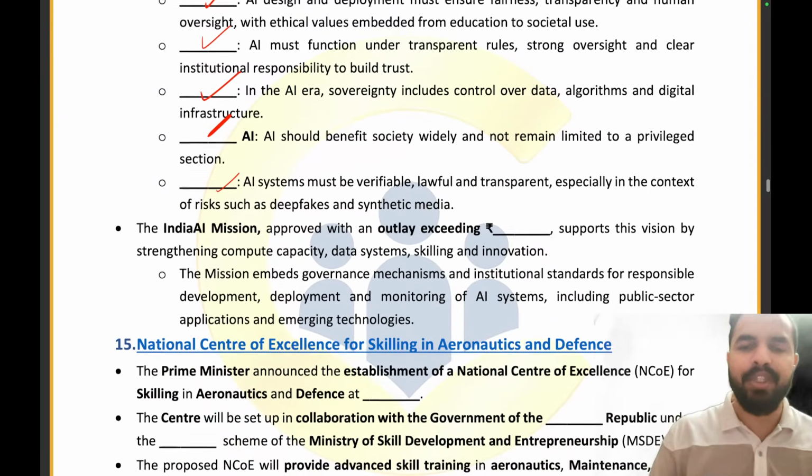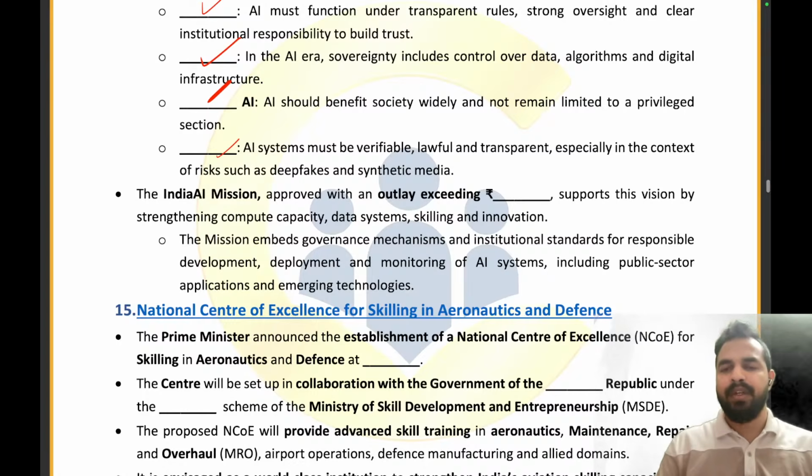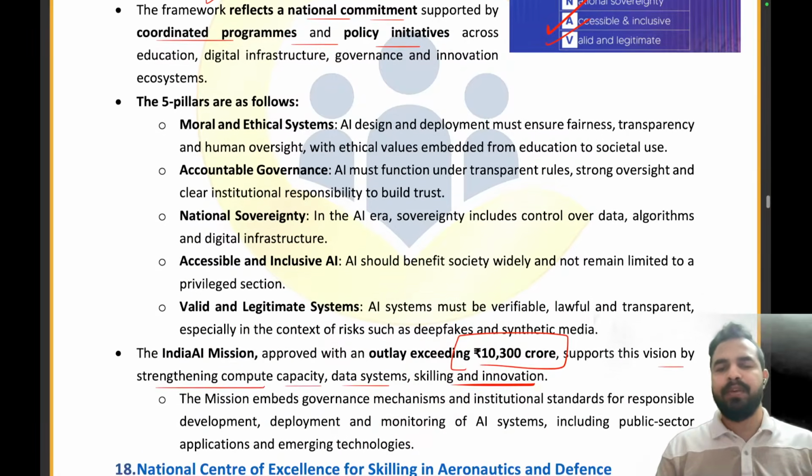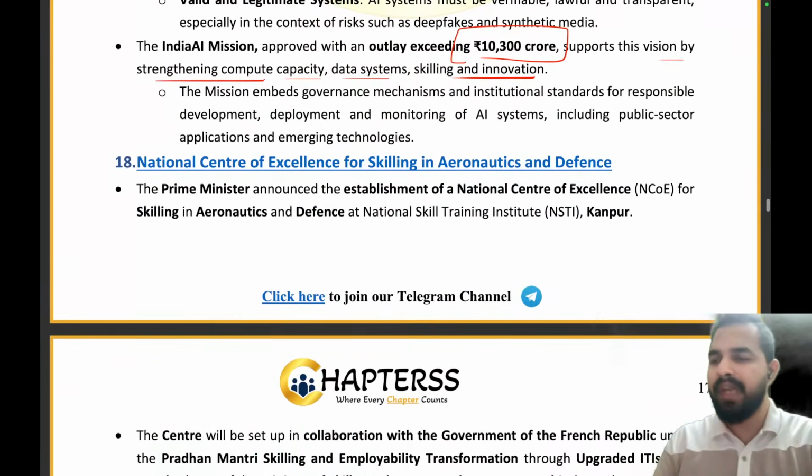The India AI Mission has been approved with an outlay exceeding dash amount, that is 10,300 crore rupees. Clear, everyone? We are done with all the important articles from the examination point of view till now.